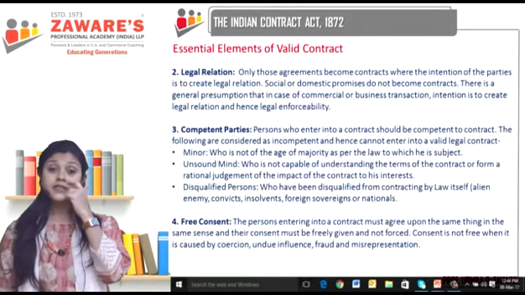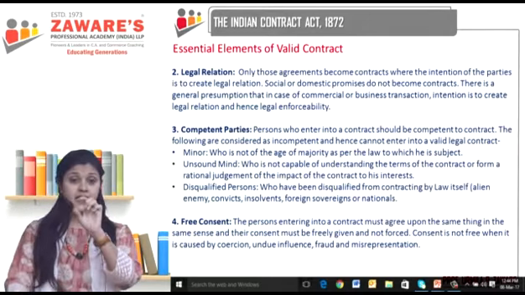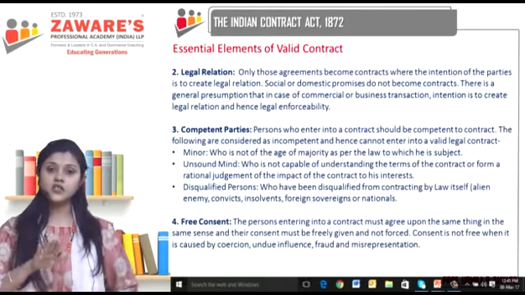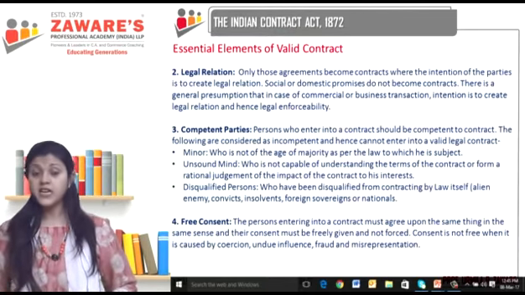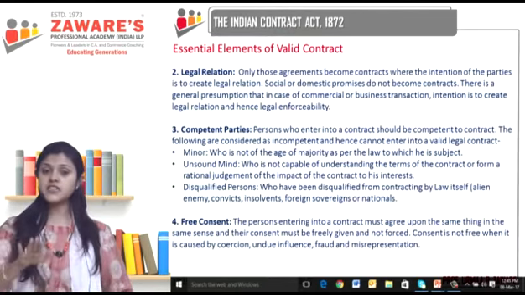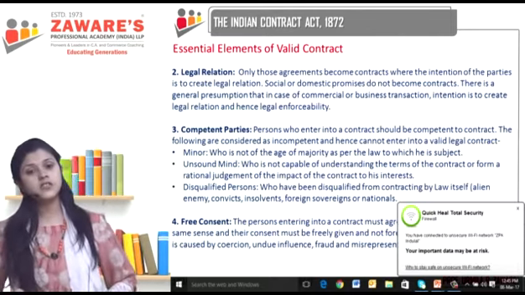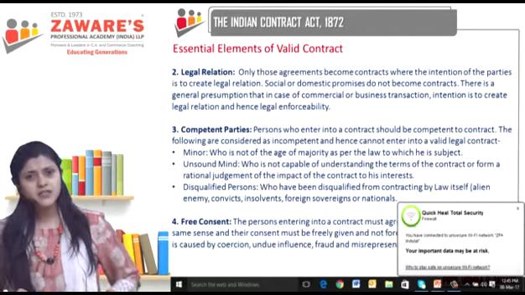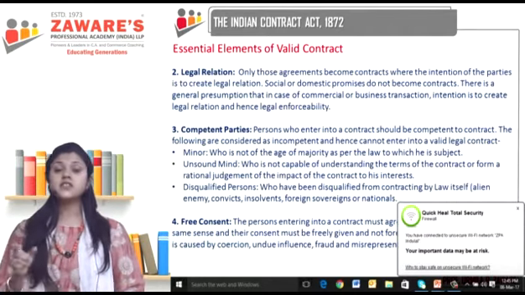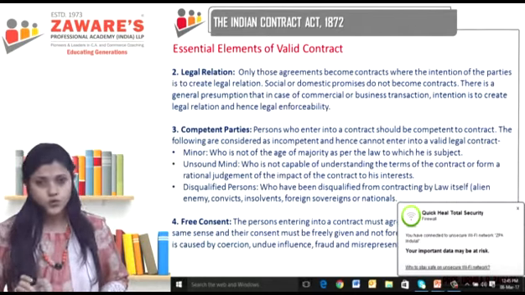Correct? Now here, take the same thing, slightly we'll change it and say, now the person who is selling the painting himself believes that the painting is 60 years old, when in reality it is not. He himself believes that the painting is 60 years old, so he tells you that the painting is 60 years old, and believing him, you buy the painting, and then you come to know that this is not 60 years old, it's a recent painting. Correct? So this is misrepresentation, comes very close to fraud.